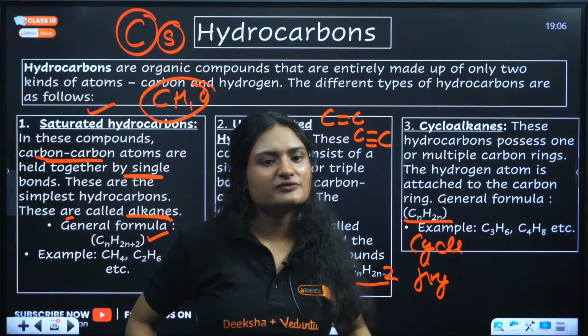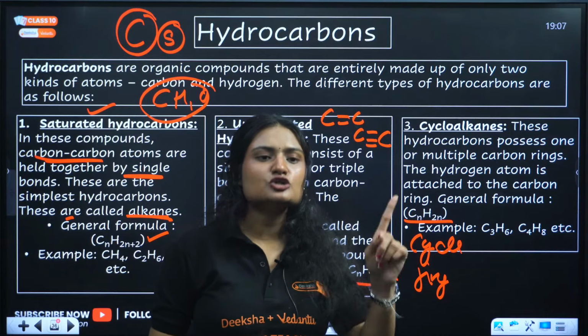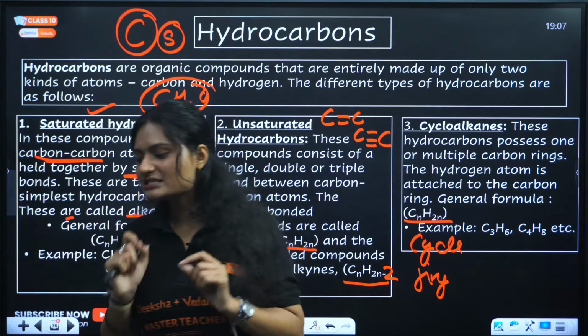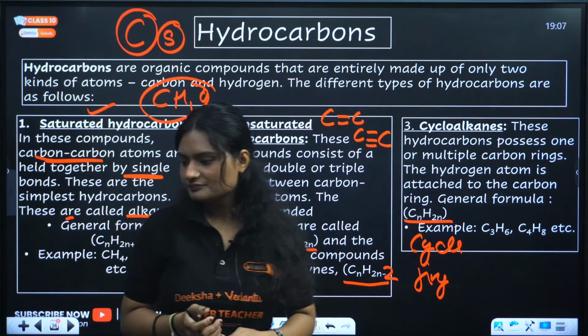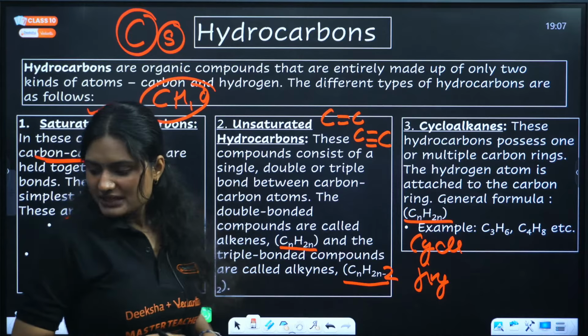And isomers may show different chemical properties, but allotropes will all have the same chemical properties. All allotropes will show similar chemical properties. Clear? I hope it is clear now.